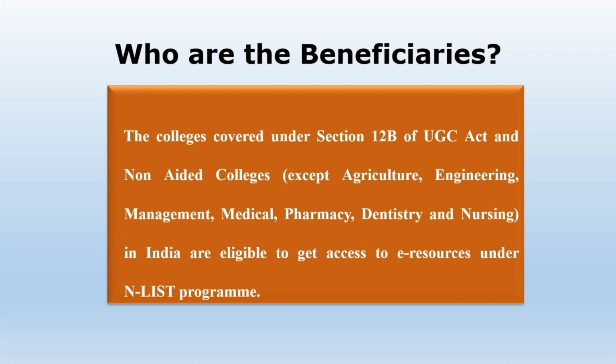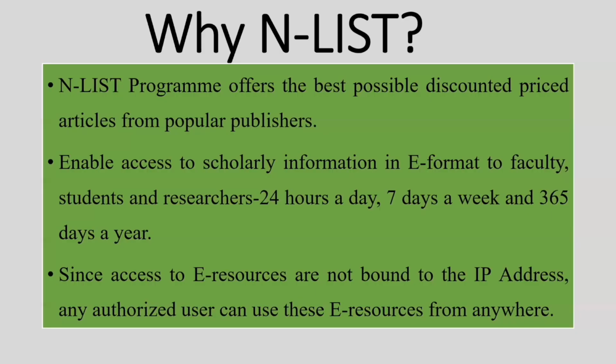Whether non-aided colleges can also be a part of N-LIST, yes, non-aided colleges can also be members of the N-LIST database, except agriculture, engineering, management, medical, pharmacy, dentistry and nursing. These colleges are exempted from being members of N-LIST, but other colleges like aided colleges and other non-aided colleges can become members of the N-LIST program.